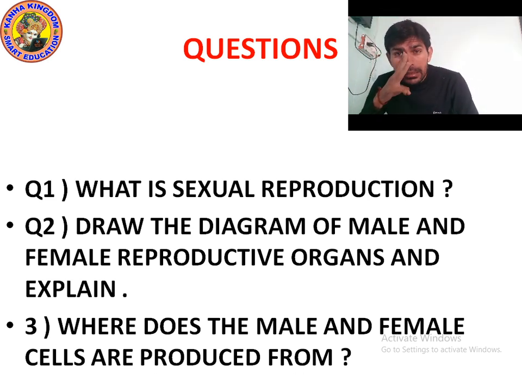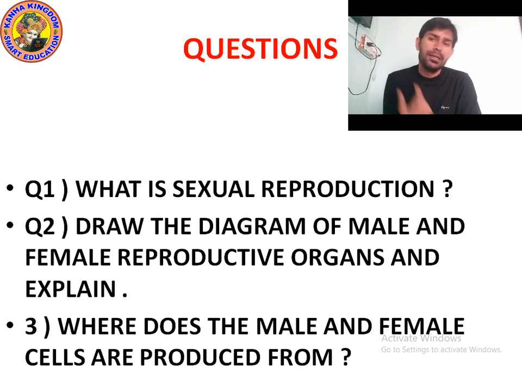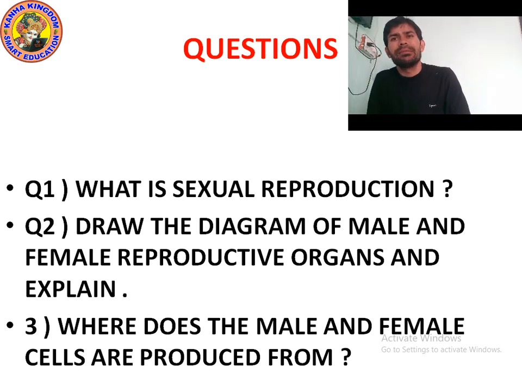These are the three main parts of the female reproductive organ. Yes. And the ovary produces female gametes. Yes, the ovary produces the female cell, or you can say female gametes. These female gametes are also known as ova. Okay, ova is a plural word. Or female cells are also known as eggs.